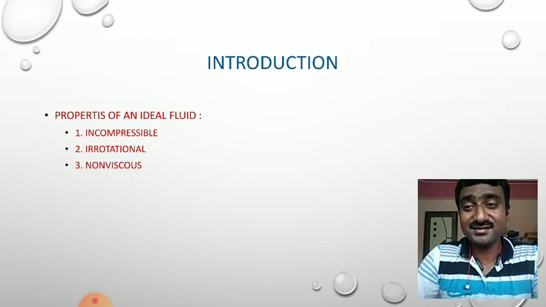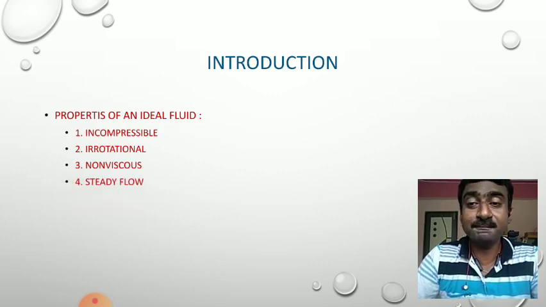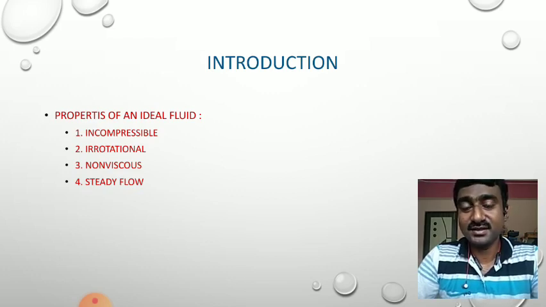So we are discussing an ideal fluid. Basically an ordinary fluid has viscosity, but for an ideal fluid we consider there is no viscosity, and that's why it is non-viscous. The fourth property is that its flow is steady, means its velocity at each point is constant in time. That means its direction and value are the same all the way.